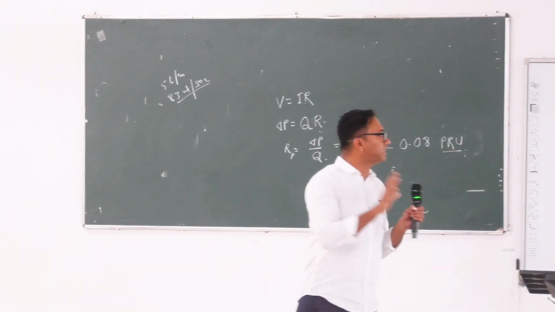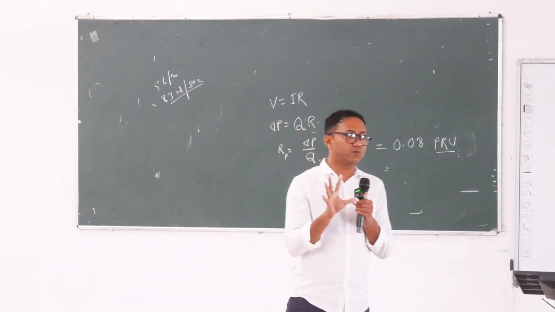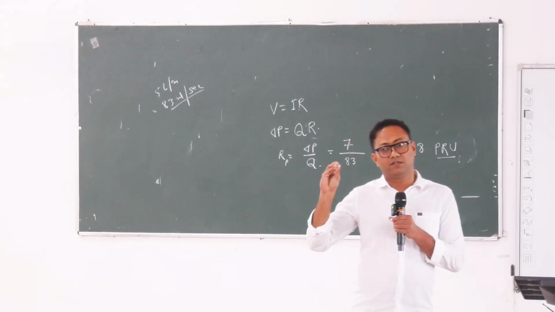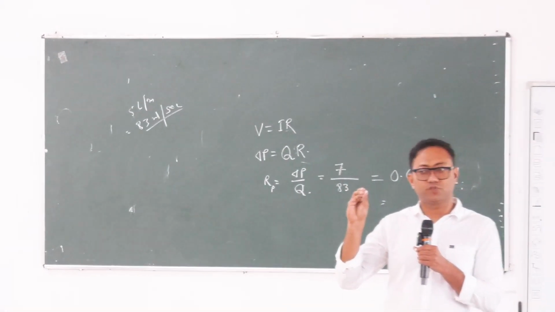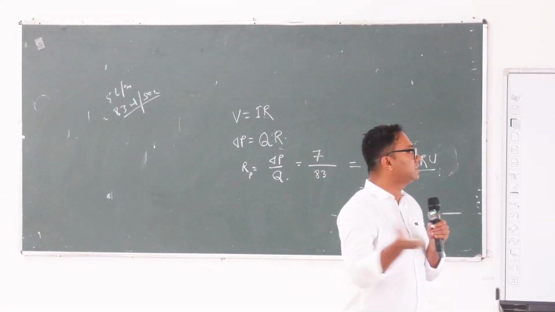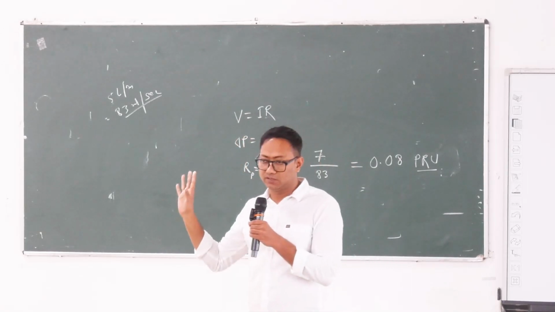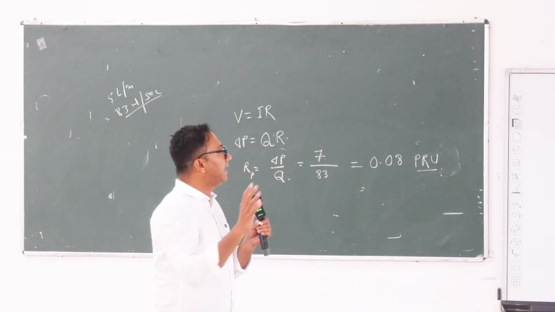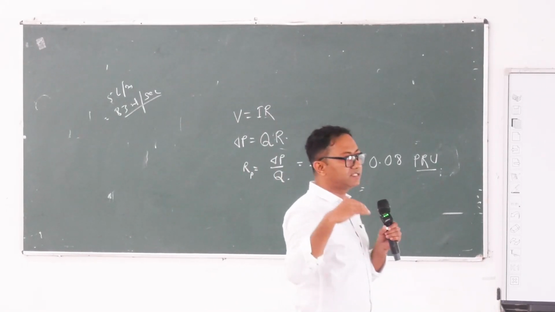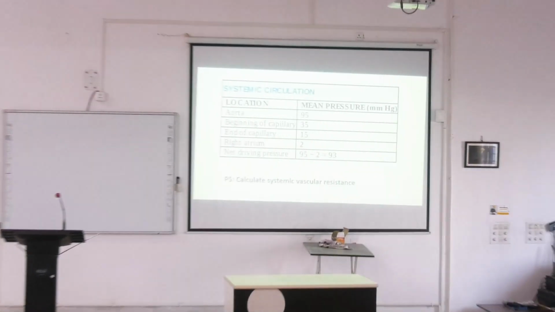So your systemic circulation is being generated at aorta. Systemic circulation starts from the aorta, and the pressure is 95 millimeter of Hg, right? And your systemic circulation is ending at right atrium.